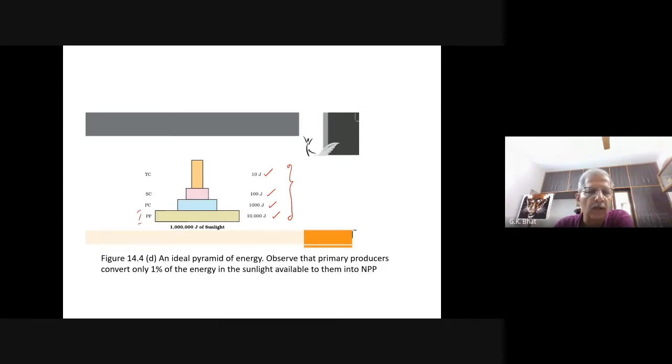So observe that primary producers convert only 1% of the energy in sunlight available to them into what? NPP? What is the NPP?